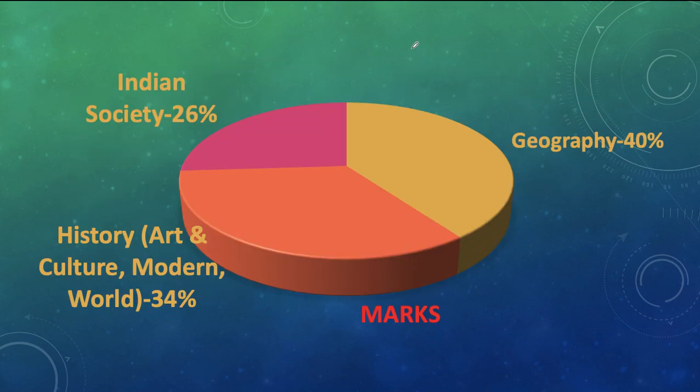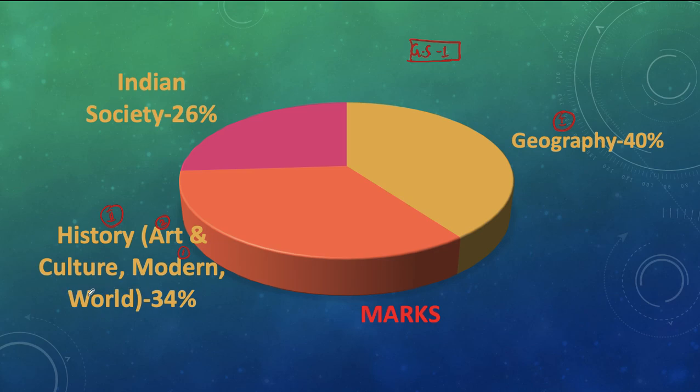And with respect to GS paper 1, as we have been discussing, the maximum weightage for preparing GS paper 1 should be first given to geography, where 40% of the marks will be asked. Then you can move on to the second major component, history. While coming to history, students, first focus on modern history, then move on to art and culture, and then you can move on to post-independence and world history.